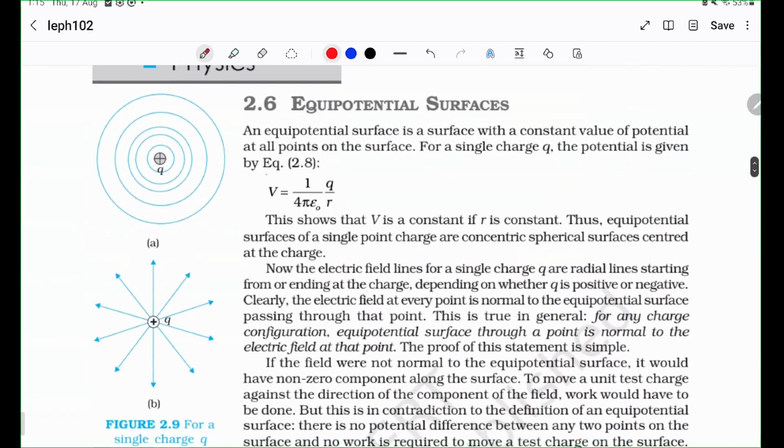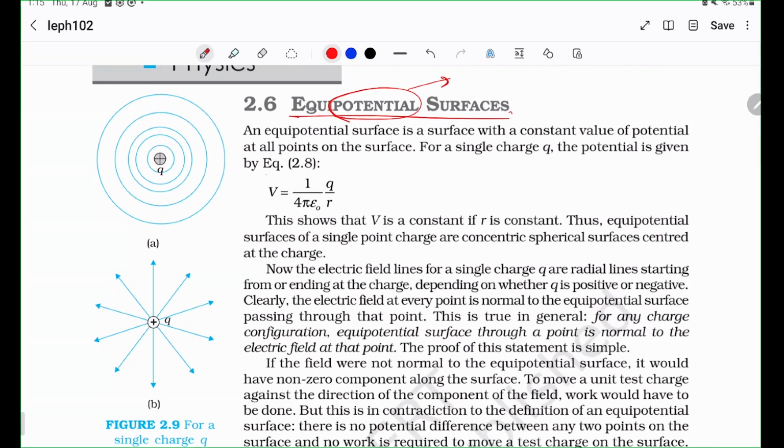Okay, now we come to what are called equipotential surfaces. Well, what does this tell you? Well, potential is something that you've heard a lot of times in this lecture. But potential means, I hope you know what it means right now, right? It's Q by 4 pi epsilon naught r. Equi just means equal. That's it.